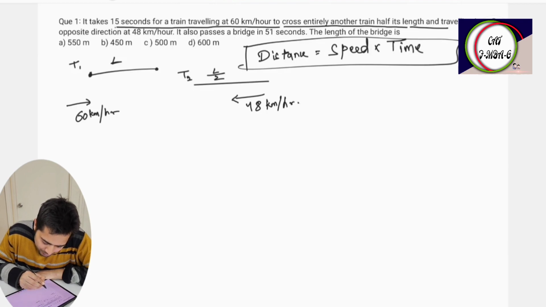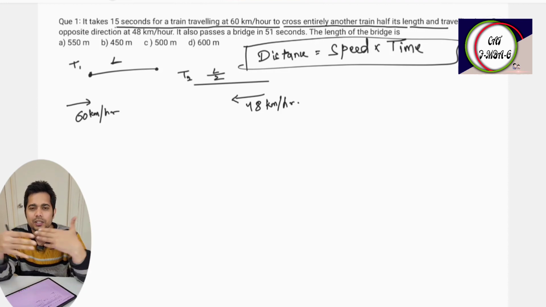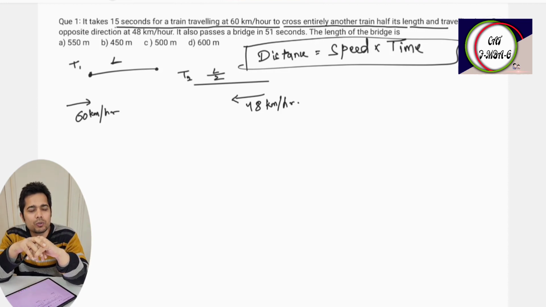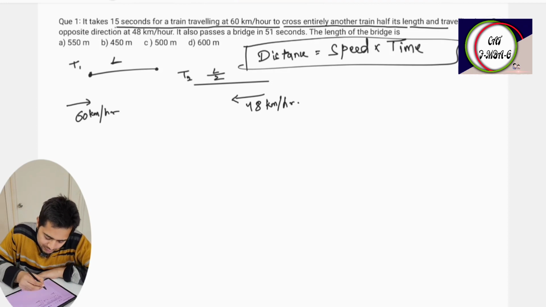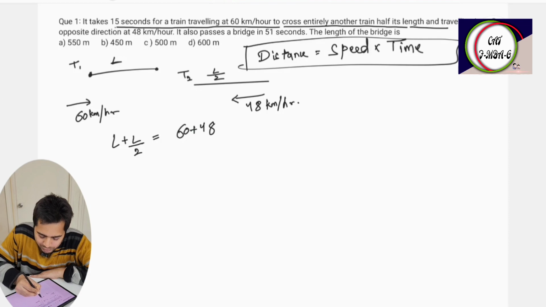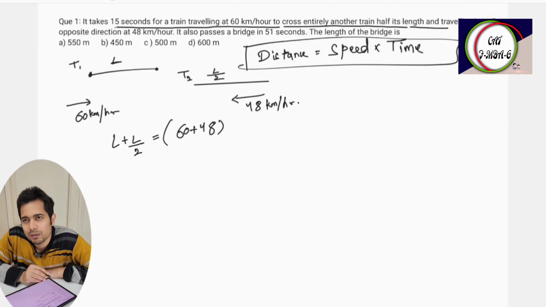When these trains are crossing each other, whenever two objects are moving in opposite directions, you add the speeds. So here the total distance, L plus L by 2, is equal to speed into time. Here speed will be 60 plus 48, because they are moving in opposite directions. But if they are moving in the same direction, then it will be 60 minus 48.